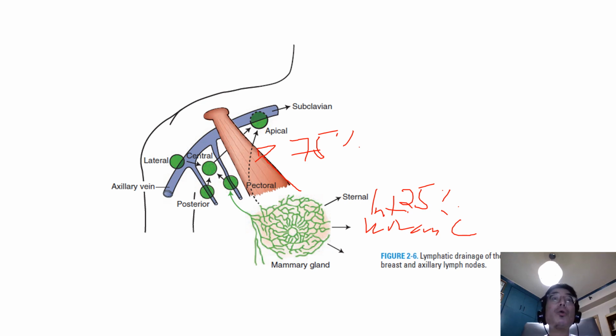Speaking of the axillary nodes, they are actually subdivided into three levels. Level 1 is the group of axillary nodes inferior to and lateral to the pectoralis minor, which is this muscle over here. Axillary nodes below or deep to the pectoralis minor comprise axillary lymph node level 2. And finally, lymph nodes which are superior to and medial to the pectoralis minor muscle are the axillary lymph nodes